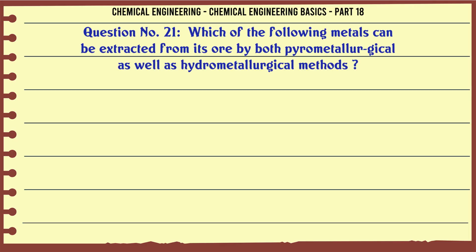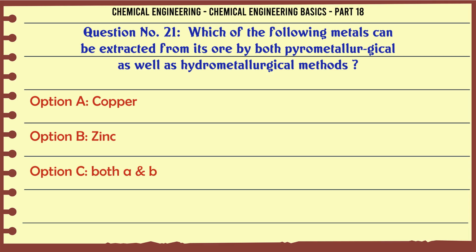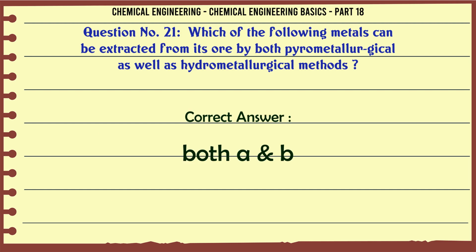Which of the following metals can be extracted from its ore by both pyrometallurgical as well as hydrometallurgical methods? A. Copper, B. Zinc, C. Both A, B, D. Neither A nor B. The correct answer is both A, B.